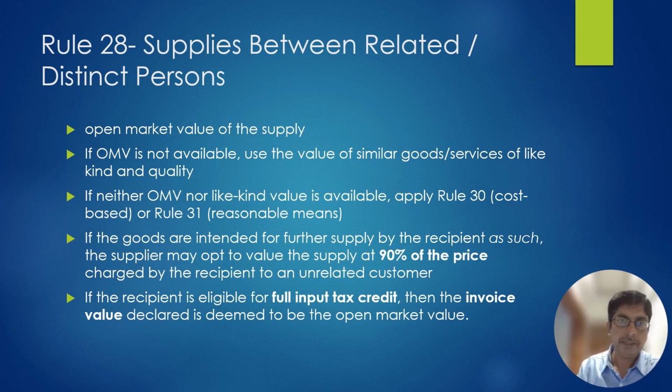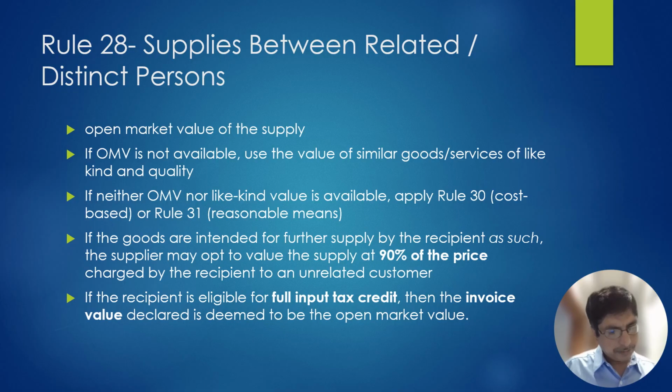And supplies between related and distinct persons. Distinct person means what? Same PAN number, different GST numbers. First, see the open market value. If open market value is not available, then like kind or quality. Else, seek 110% of the cost of production, cost of acquisition, or residue method. However, two provisos have been given in rule 28 when there is a supply between distinct persons.